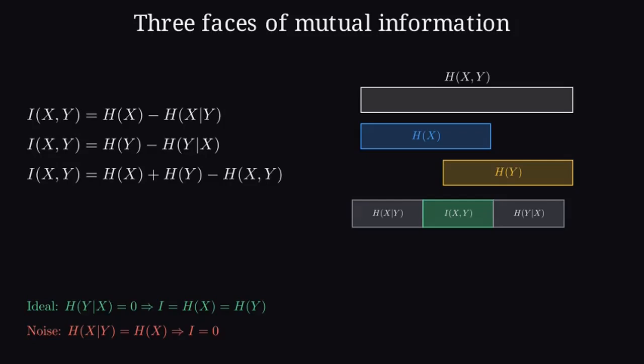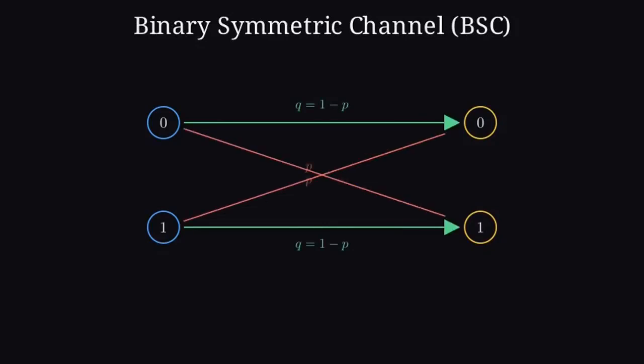Picture a bar diagram. Joint entropy sits on top. The overlapping middle is shared information. The wings are the residual uncertainties. On an ideal channel, those residuals vanish, so I equals H of X equals H of Y. On a fully scrambled channel, H of X given Y equals H of X, and mutual information drops to 0. Noise ate everything. H of X given Y is exactly the information lost due to noise. The form we use most is I equals H of Y minus H of Y given X, because it leads straight to capacity.